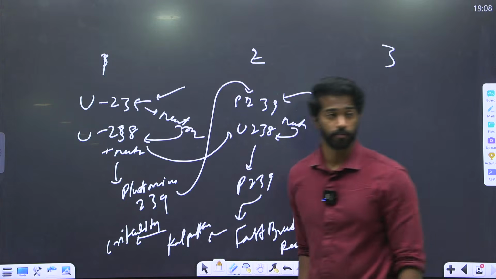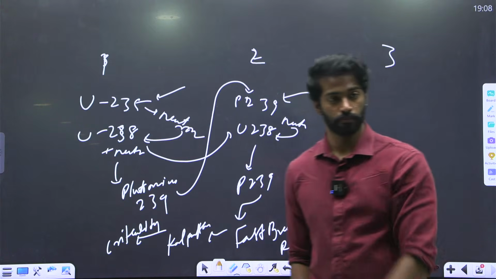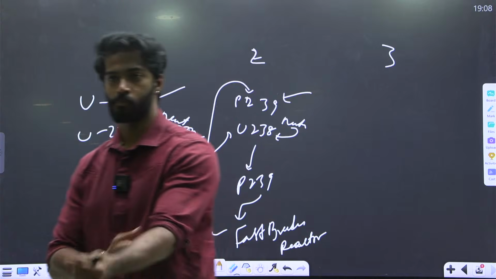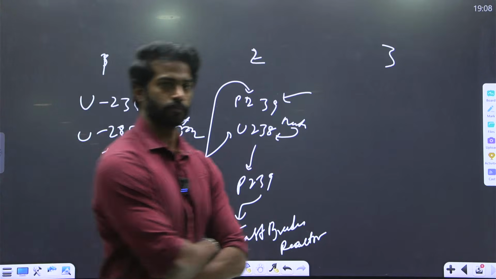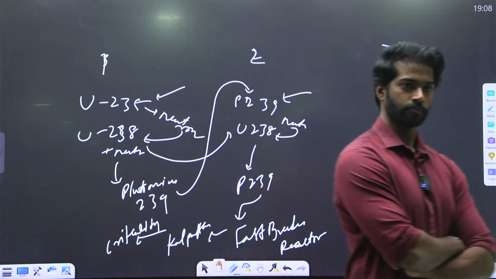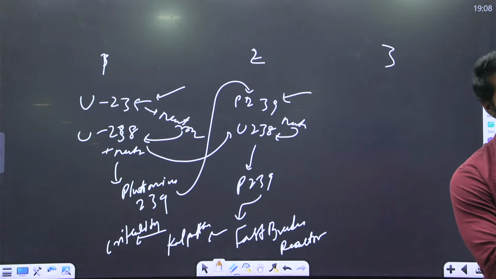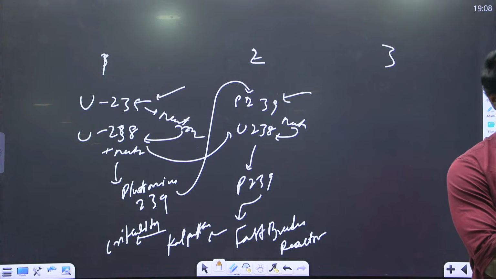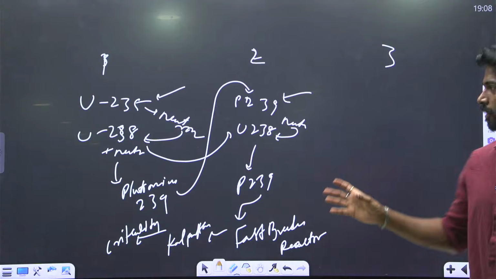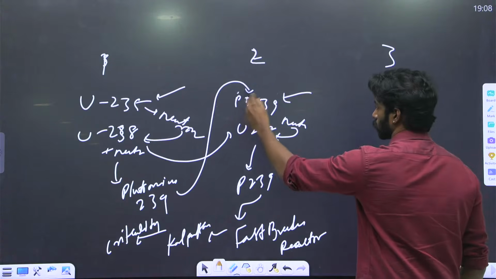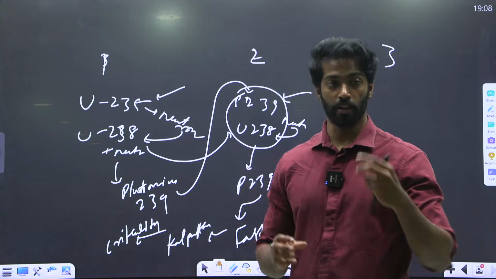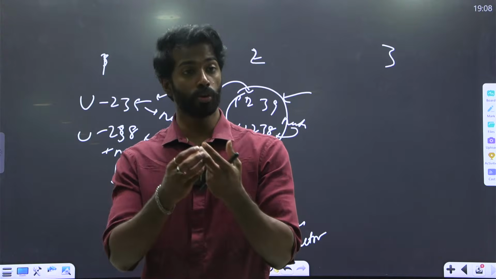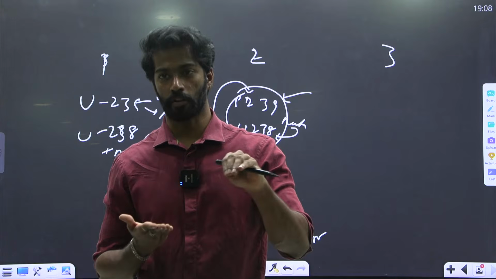What is criticality? UPSC question is saying criticality is nothing but it is able to sustain the chain of reactions, meaning that it is able to convert uranium-238 into plutonium-239 in a sustainable manner.